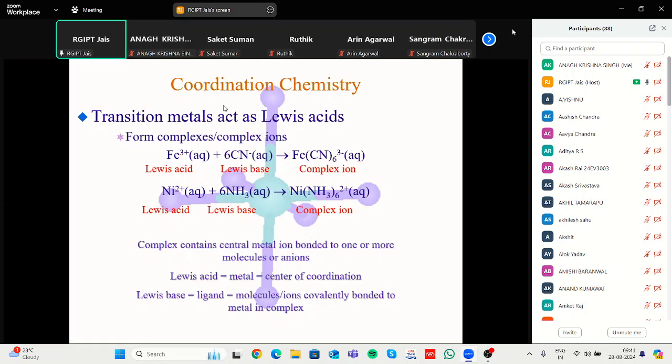Then how do we define a coordination complex? There are different types of metal that can interact with different types of ligand, like CN, that can give a complex, and this complex is known as a double salt. These are double salts, we can say. But if a complex contains a metal that is bound to a cation or anion in the form of a coordination complex, then it is a coordination compound. Otherwise, it is a double salt.